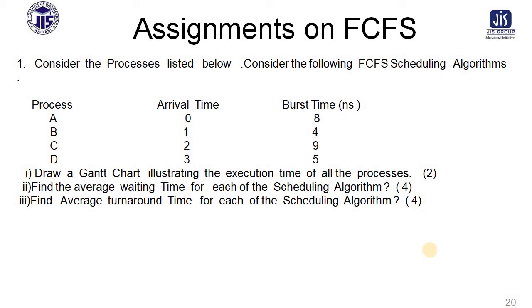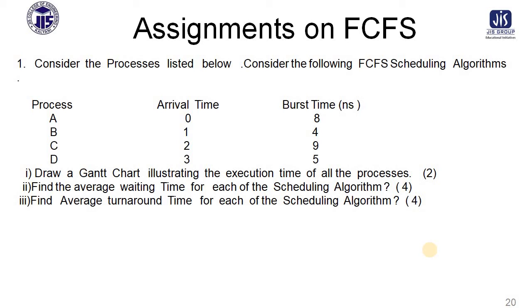So how many processes are there? A, B, C, D is given. Arrival time is given: 0, 1, 2, 3. So at the time of 0, process A arrived. At the time of 1, process B arrived. At the time of 2, process C arrived. At the time of 3, process D arrived. Similarly, the execution time is 8 nanoseconds for process A, 4 nanoseconds for process B, 9 nanoseconds for process C, and 5 nanoseconds for process D.